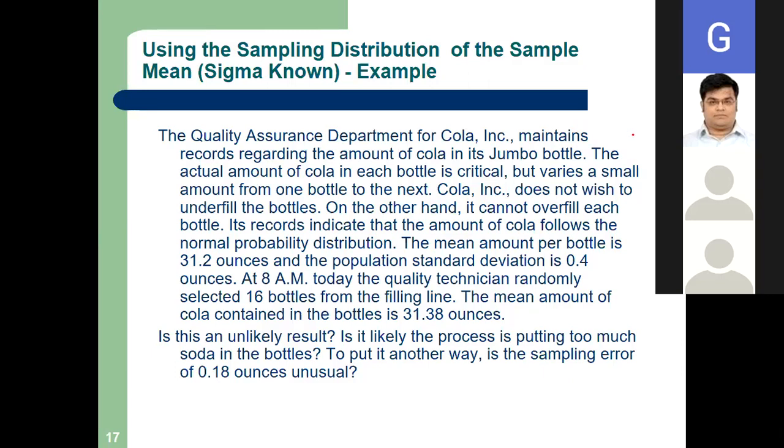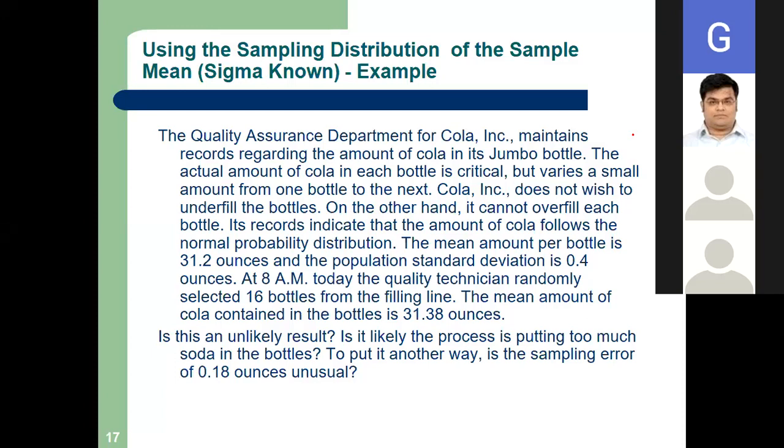So all of you listen carefully. The quality assurance department for Cola Inc. maintains records regarding the amount of cola in its jumbo bottle. So it is a very well-known phenomenon in a bottling plant. What happens in a bottling plant? See, if the company provides you even 1 ml or 2-3 ml less cola, then also it's a reputation of the company. Cola should not go less to the end customers. So it's bad will for the company. It's not good will.